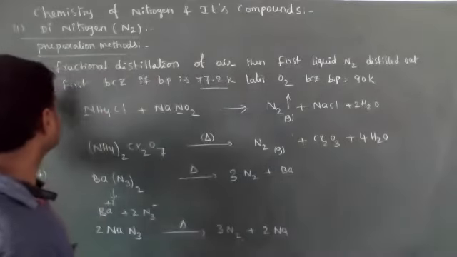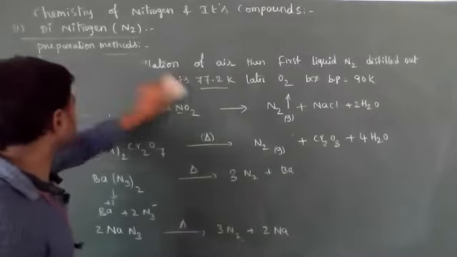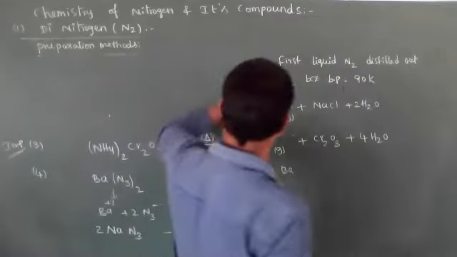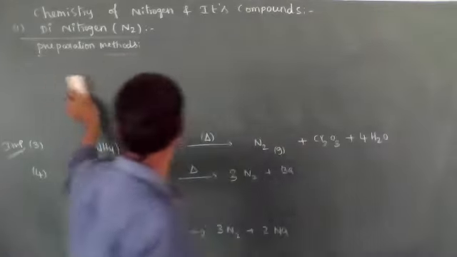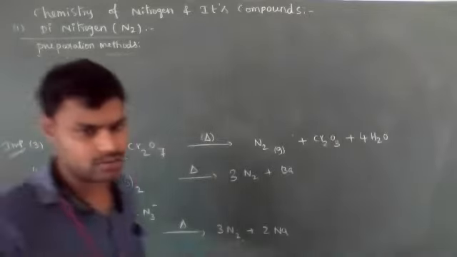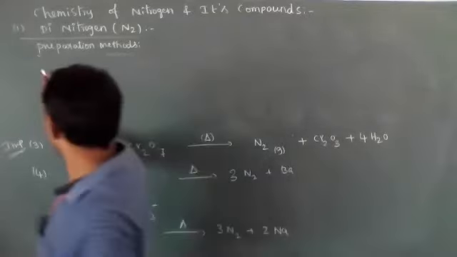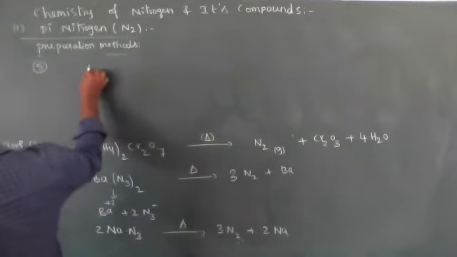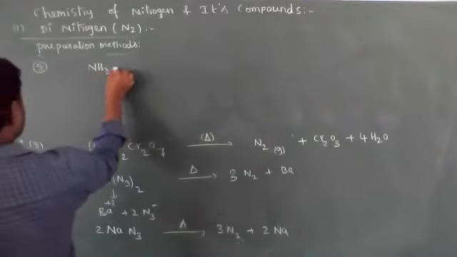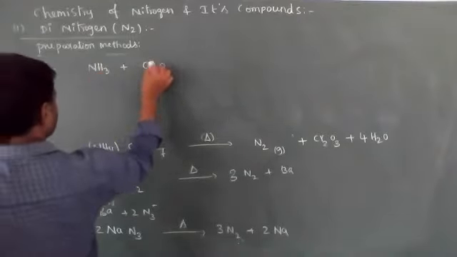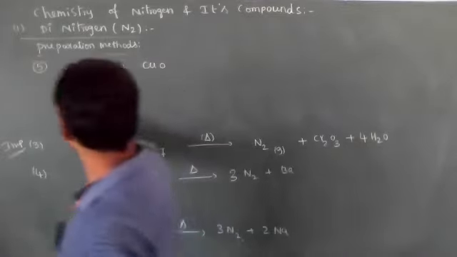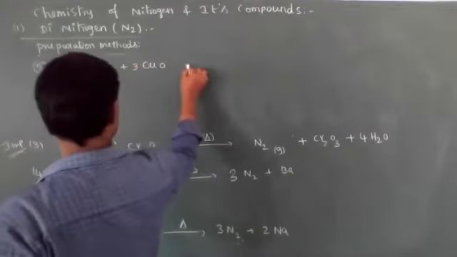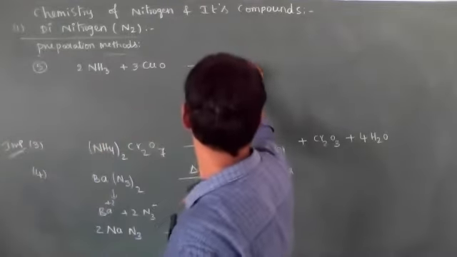Another method for the preparation of nitrogen gas is from ammonia, NH3. This is also a chemical property of ammonia. When ammonia reacts with copper oxide, it forms N2 gas.